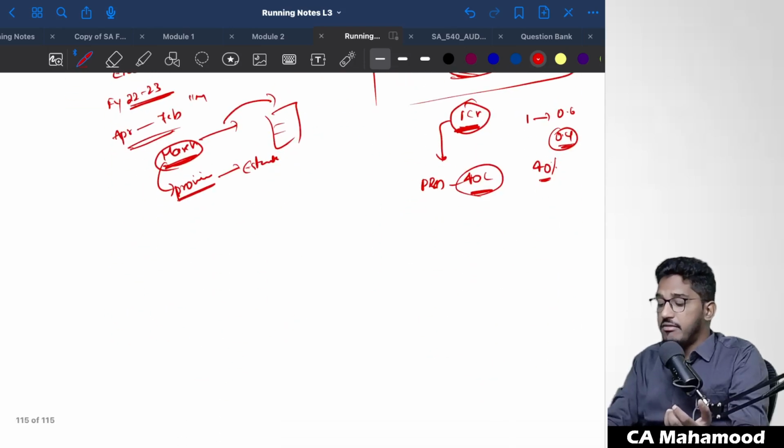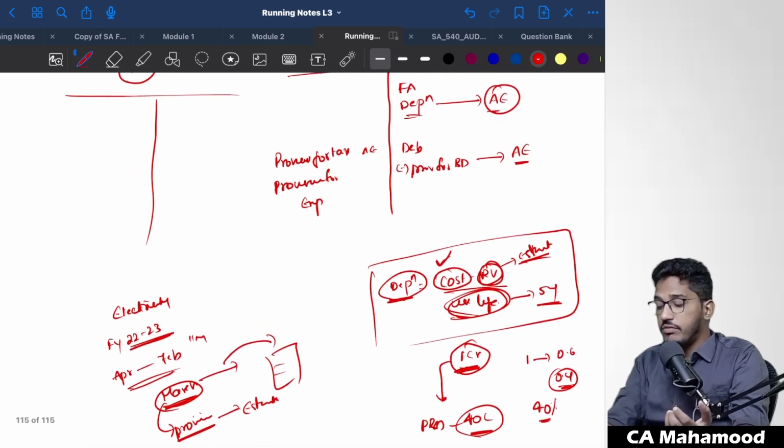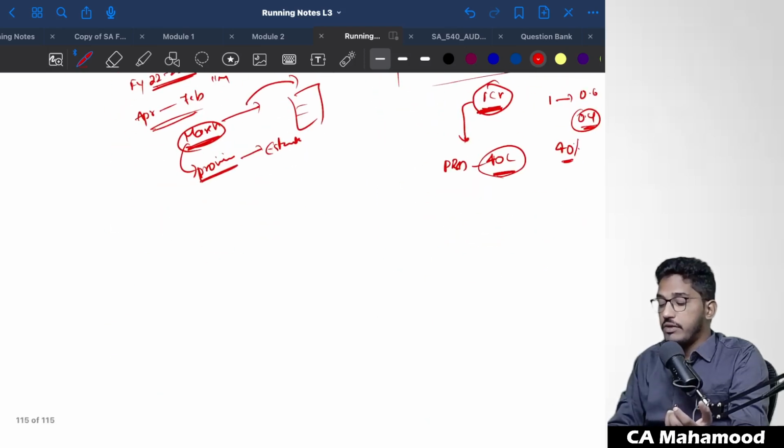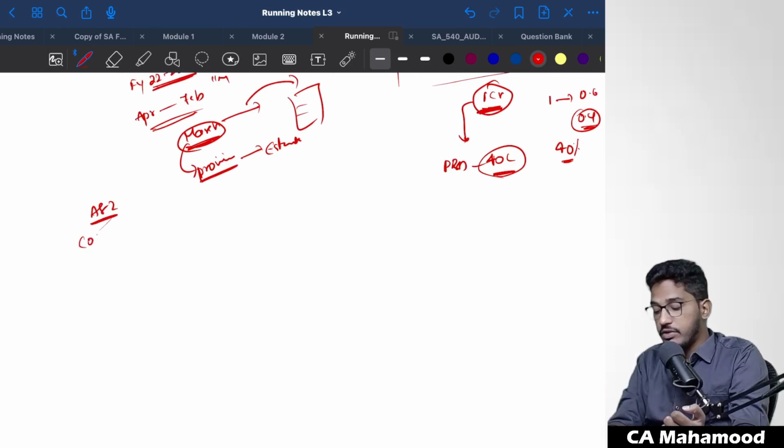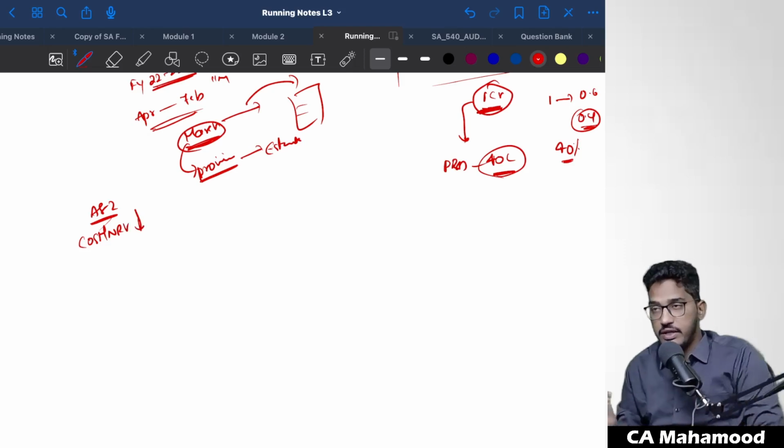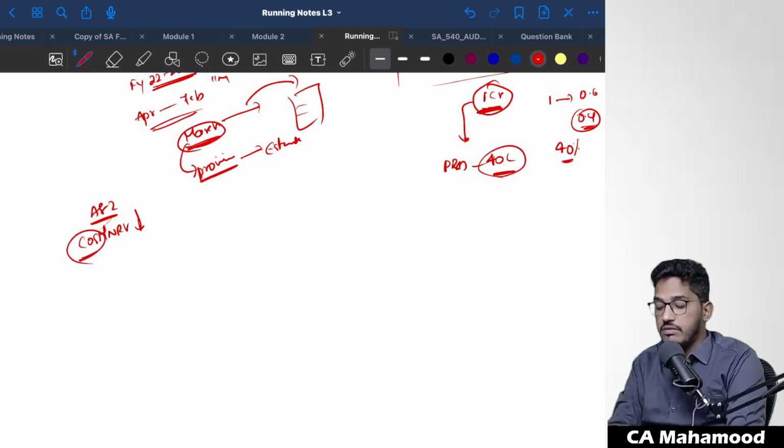And even in the valuation of inventory, how do we determine the value of the inventory? AS 2 says inventory should be valued at cost or NRV, whichever is lower. Cost is something which we can know with accuracy, but NRV is once again an accounting estimate.